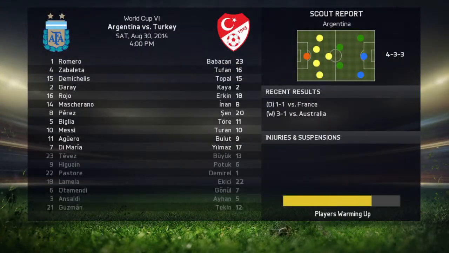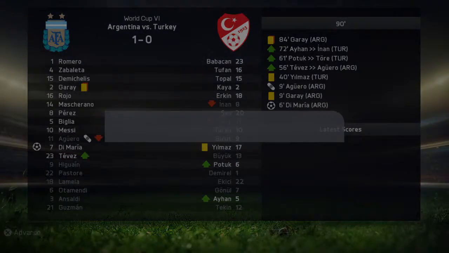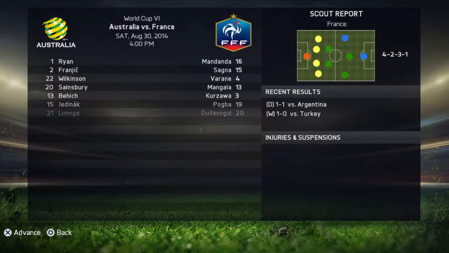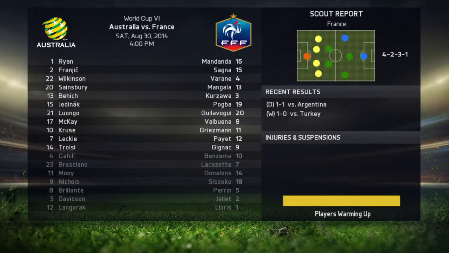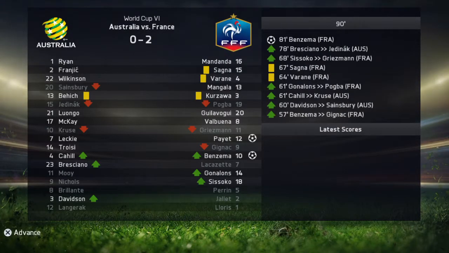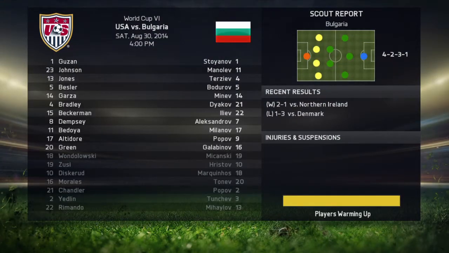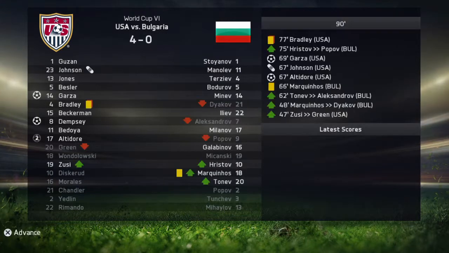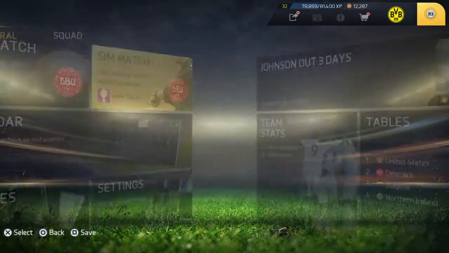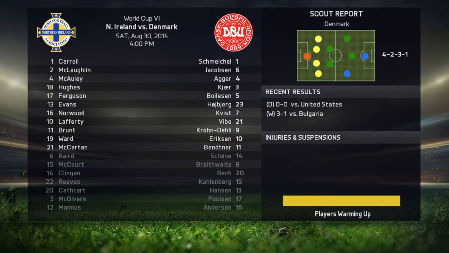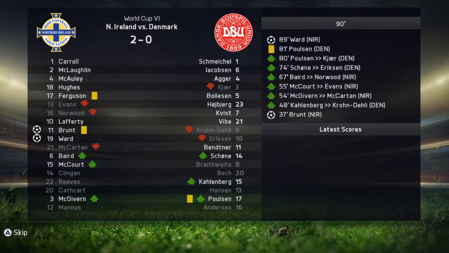Next is Turkey versus Argentina. And Argentina gets the win with the Di Maria goal. Next is Australia versus France. France wins 2-0. Next is States versus Bulgaria. United States winning big with Michael Bradley getting a red card. That's big. But a 4-0 victory for the United States. Northern Ireland is just playing for pride at this moment. And 2-0 victory.